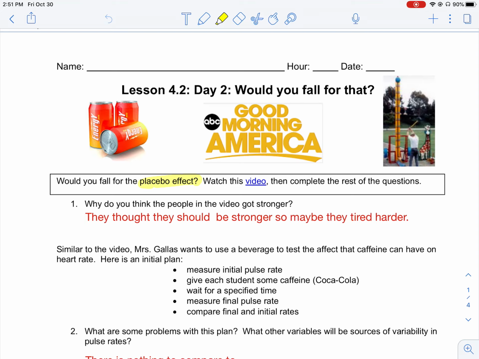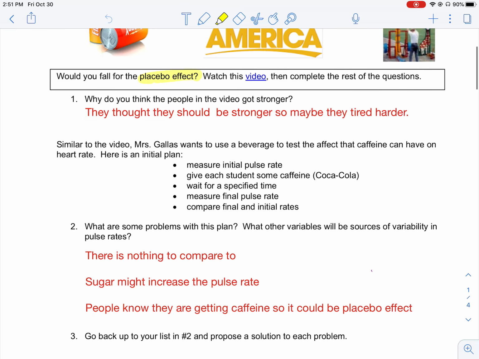And remember, she's giving this to all her students. Finally, she will compare the final pulse rate that she took after they drank the caffeine with the initial one which she took before they drank the caffeine. What are some problems with this plan, and what other variables will be sources of variability in pulse rates? Maybe you could think of more problems that will happen in this situation, but I have listed three things here.